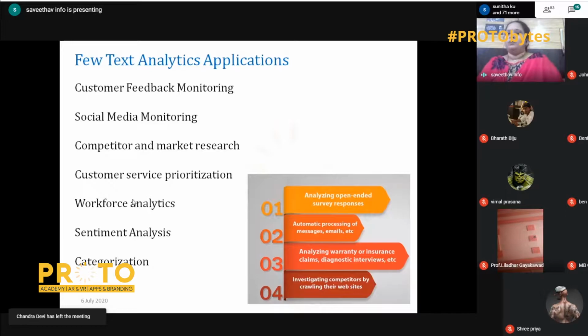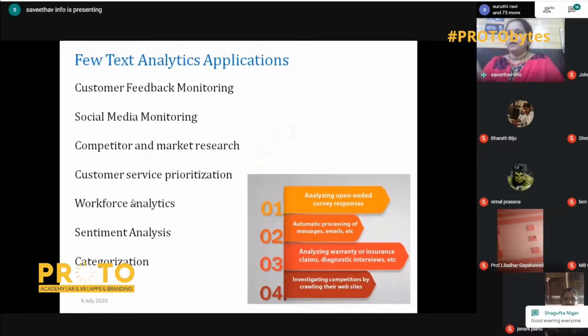Similarly, social media monitoring, competitor and market research, customer service prioritization. Which customer has to be serviced first? That can be decided based on the analytics of the text. Workforce analytics, sentiment analysis, and categorization. So these are the different applications where text analytics is highly used. And some more on the side: analyzing open-ended survey responses. Survey responses from the users can be analyzed using text analytics. Messages, emails, diagnostic interviews, and of course from websites we receive a large amount of text.